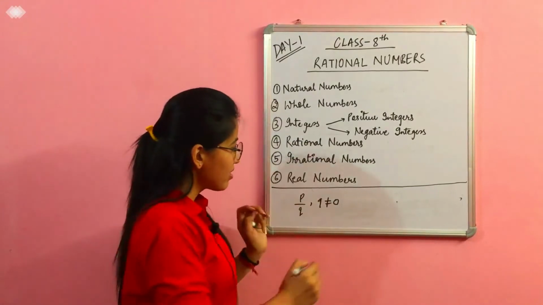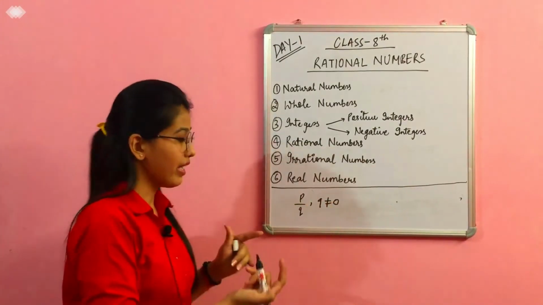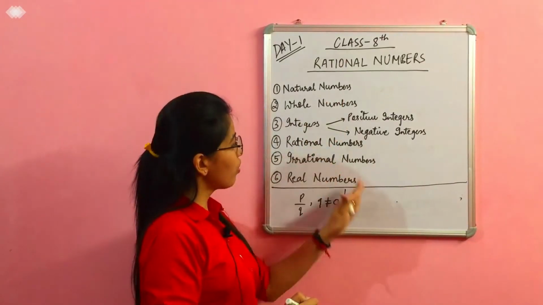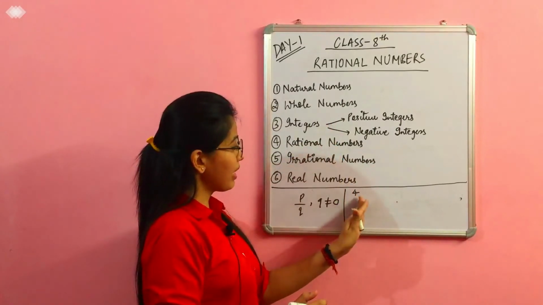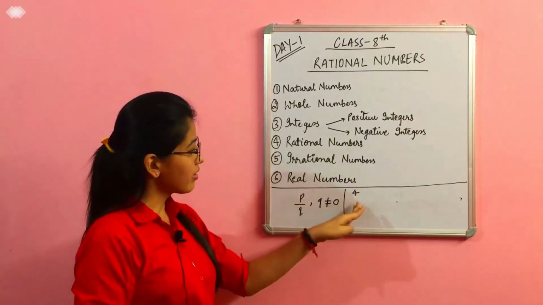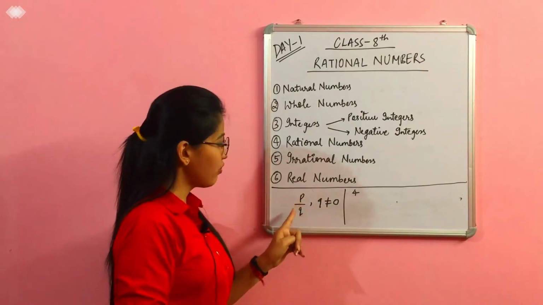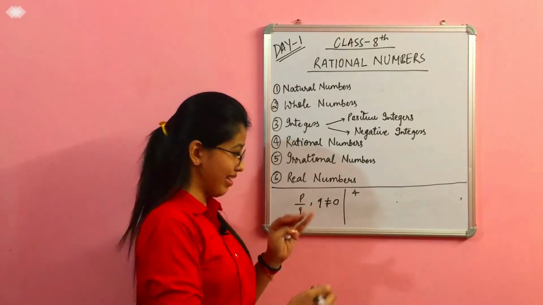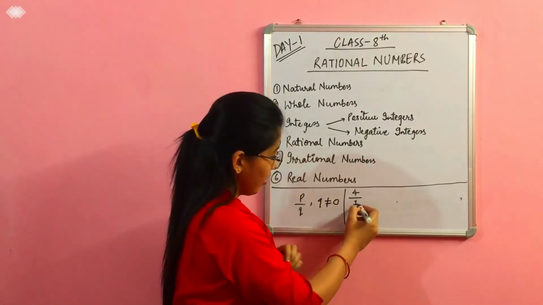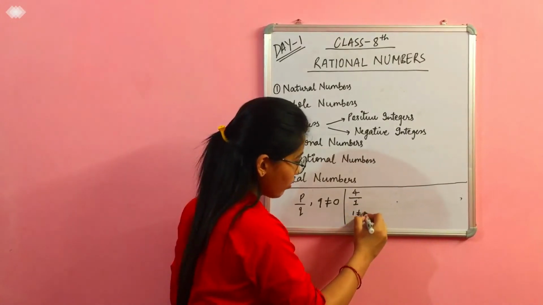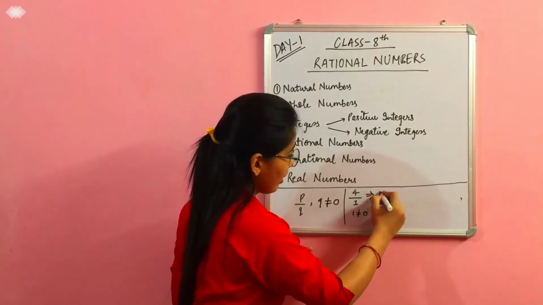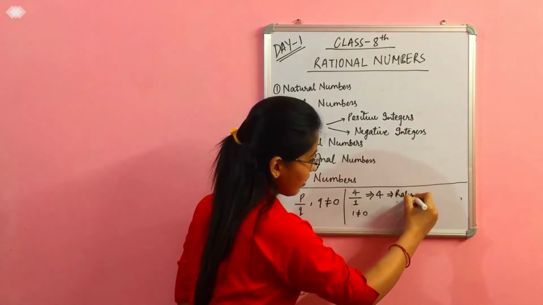Okay, that means now a question will come: we are saying that 4 is a natural number, 4 is a whole number, 4 is an integer. Now can we say 4 is a rational number? Yes. You may wonder that 4 is not a rational number because we cannot write 4 in the form of P upon Q, but yes, we can write 4 as 4 upon 1. Here this is 1, which is not equal to 0, so the denominator is not equal to 0. So this 4 upon 1, equal to 4, is a rational number.